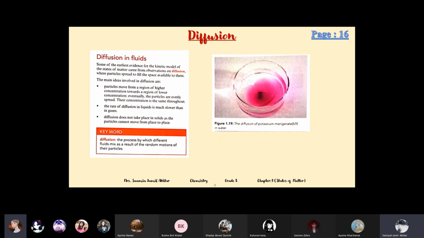Yes, online girls. What's diffusion? Movement of particles from a higher concentration to a lower concentration. Very good. Excellent. Movement of particles from an area of high concentration to the area of low concentration. Good.